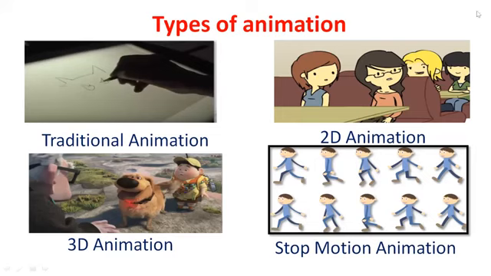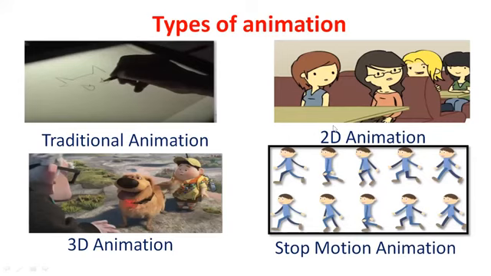And then the third one is 3D animation, and there are many software packages. Blender, which I have told you about earlier, is a 3D animation software. It's open source, and you can create with it. And for stop motion animation, you had some hands-on during the second phase. Now there are 4 types of animation, and in these 5 days we are going to collaborate these 4 types of animation together.